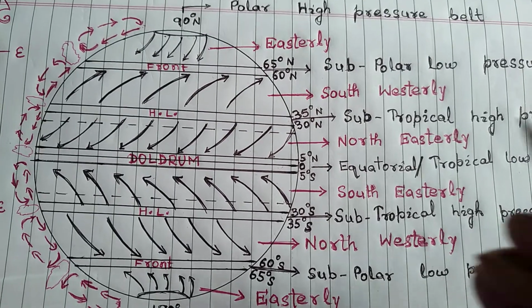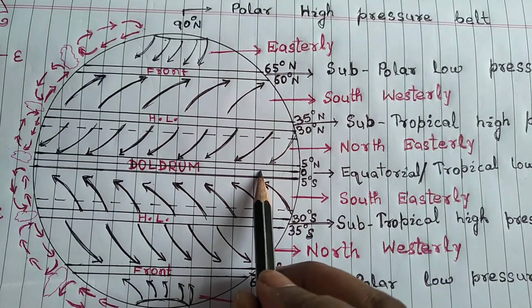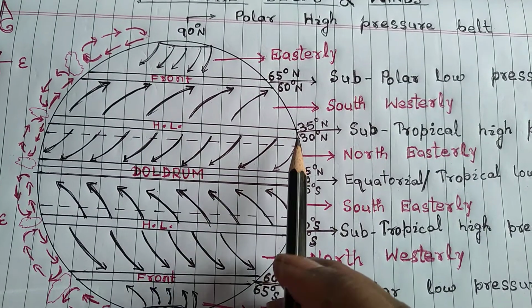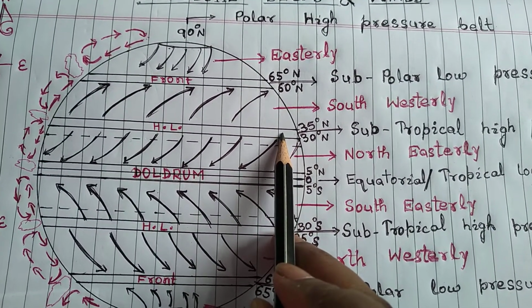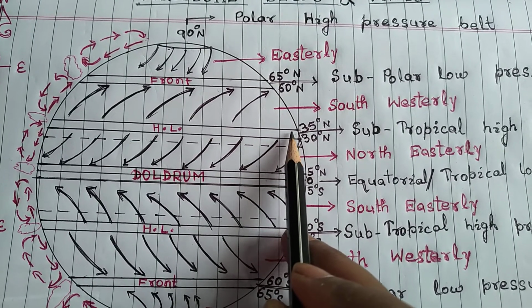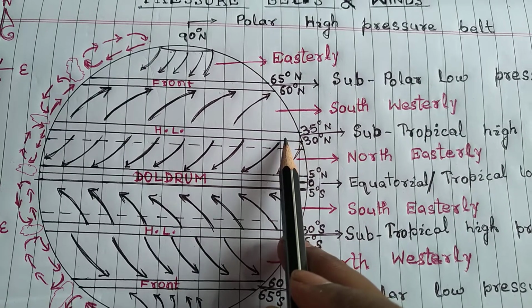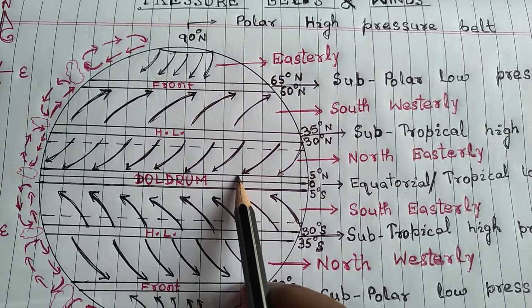It was known to us that near the equator is the area of low pressure, and near 30 to 35 degrees is the area of high pressure. So wind moves from high pressure at 30 to 35 degrees towards the equator, the low pressure.